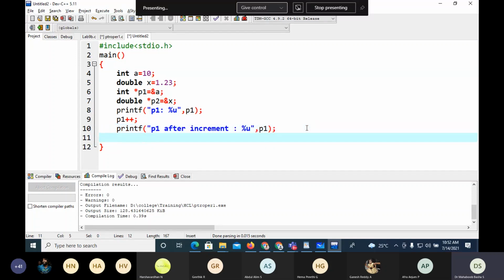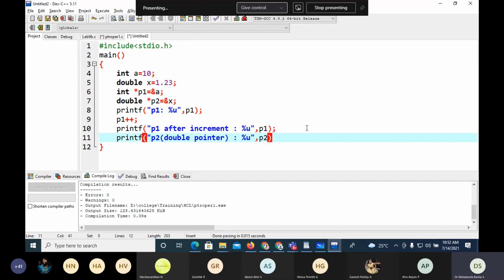Then printf p2 double pointer, percentage u, then p2.